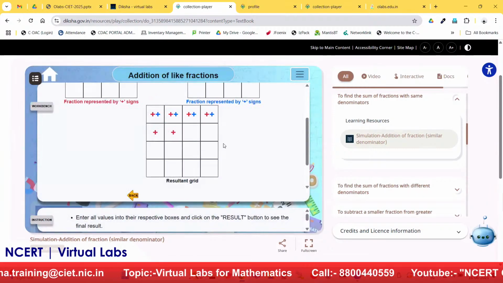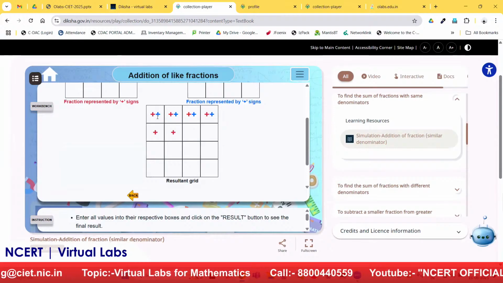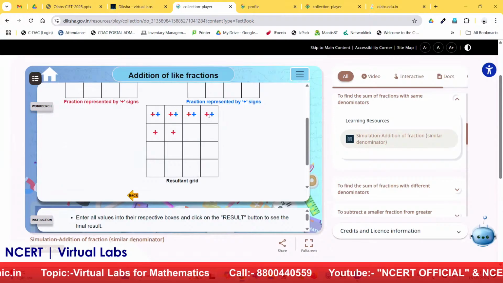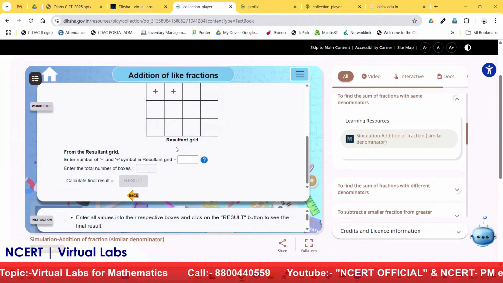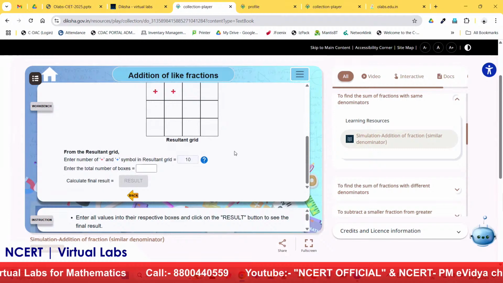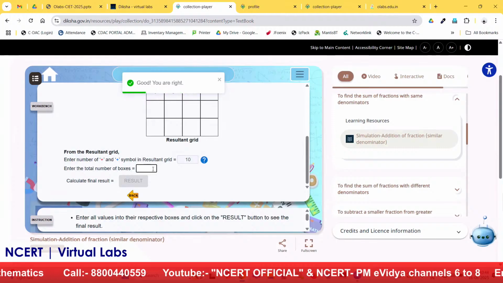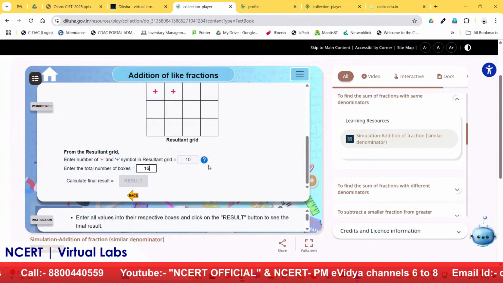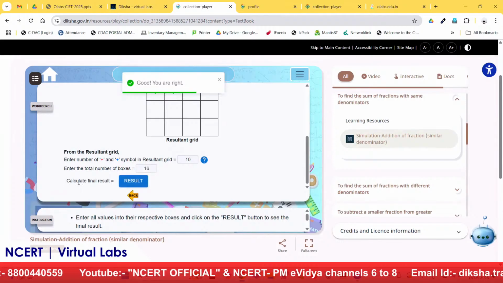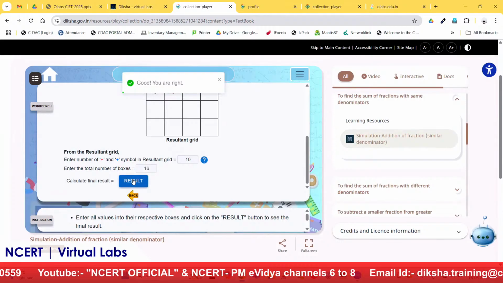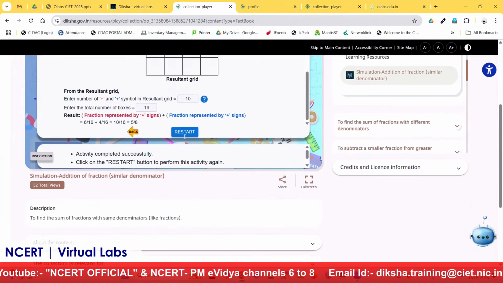Now again we will go to our lab and we will count 1, 2, 3, 4, 5, 6, 7, 8, 9, 10. I will put the 10 here. The system says good, you are right. And then the total number of boxes remains the same. I will put 16. Now it's asking me to click on the result button to calculate the final result. Now I clicked on that.